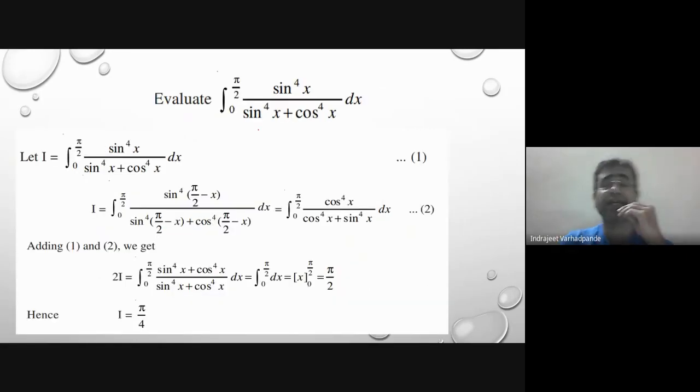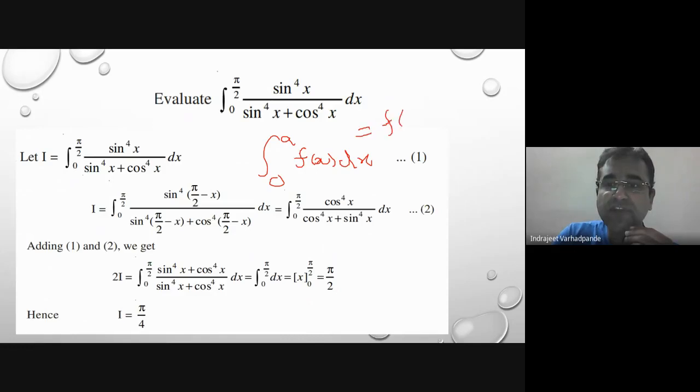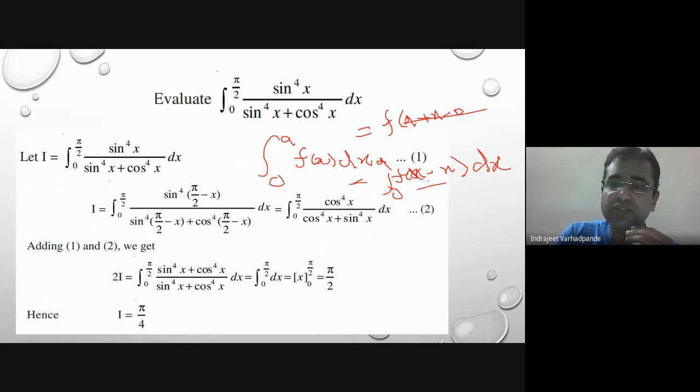Next, you have studied the property that integral 0 to a of f of x dx is equivalent to integral 0 to a of f of a plus 0 minus x, which is simply a minus x, whole dx. So here, a plus 0 is a, and that is to be subtracted.